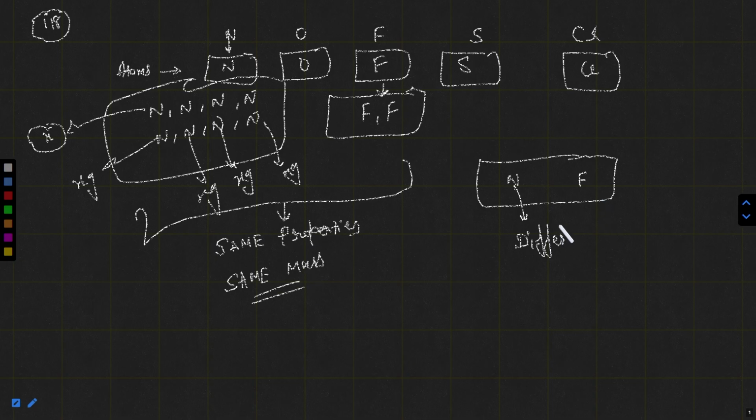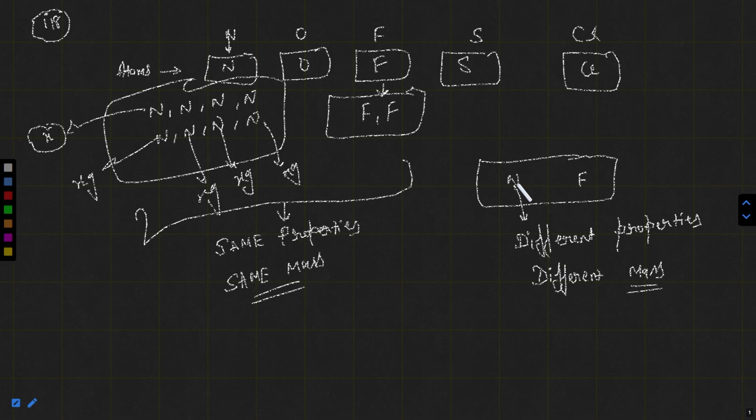But in this case, different properties and different mass. Different properties in the sense you can say nitrogen is less electronegative, fluorine is most electronegative. The size of nitrogen and fluorine is different. The chemical reactions of nitrogen and fluorine are different.